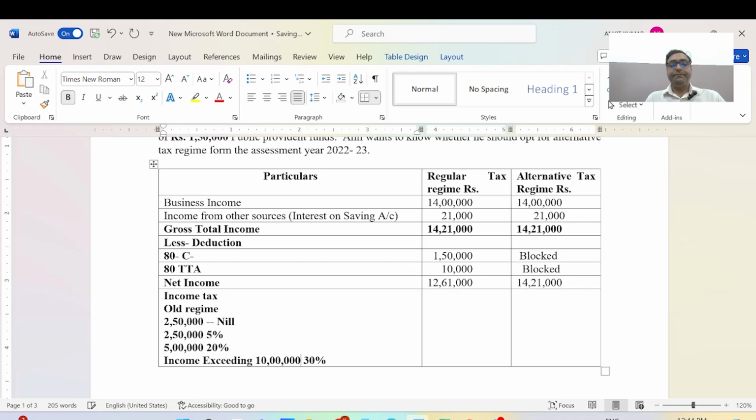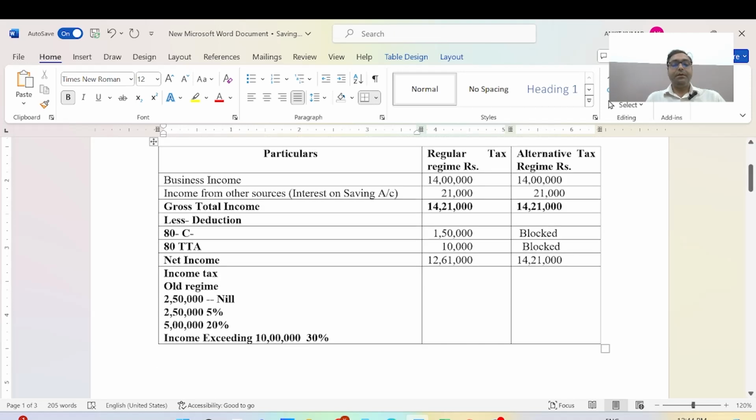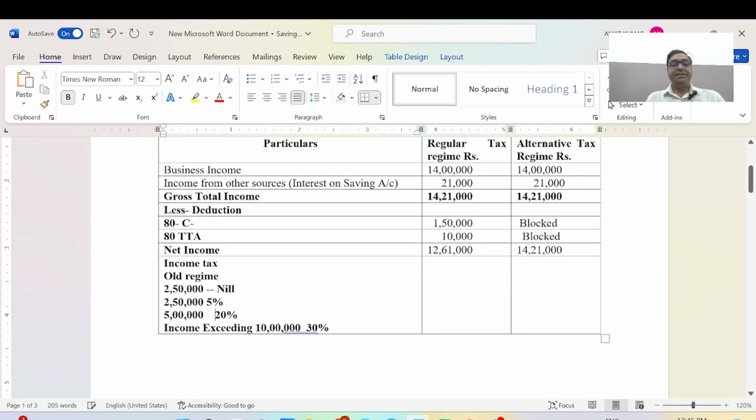These percentages are on the basis of the regimes. So we will calculate 12 lakh 61,000 minus 2 lakh 50,000. Sorry, I will add it in the calculation on the basis of rough work.